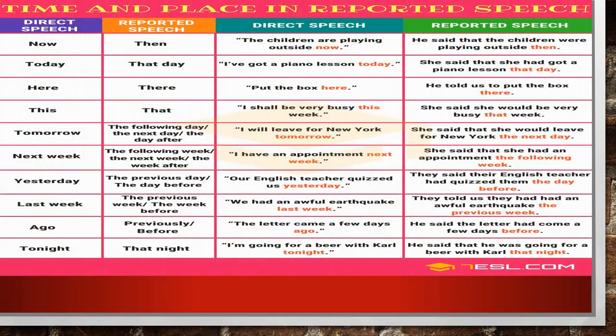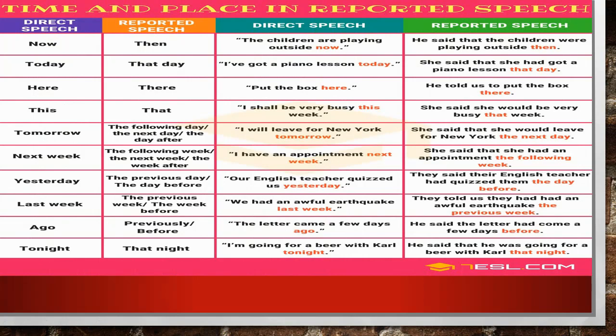Now, as I told you, there will also be a change in adverb, places, and time, isn't it? So today will change into that day. I have got a piano lesson today. So she said that she had got a piano lesson that day. Have got, present perfect changes to past perfect, and then there's a change in time, that is today changes to that day. Here changes to there likewise.